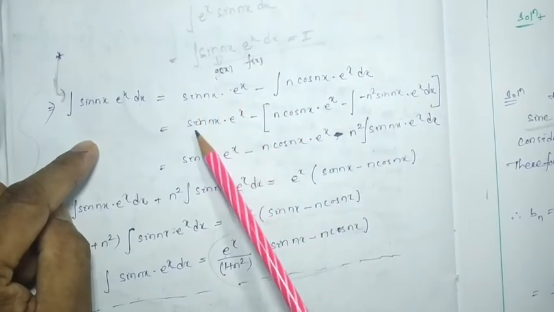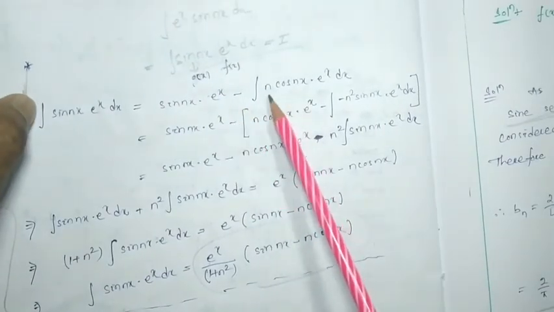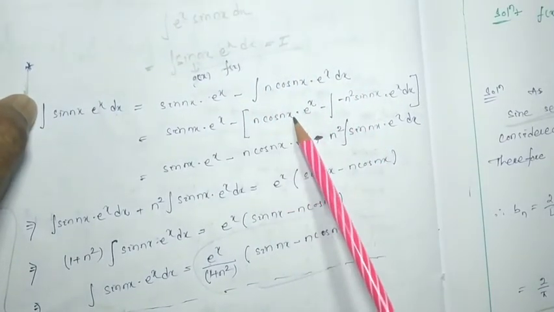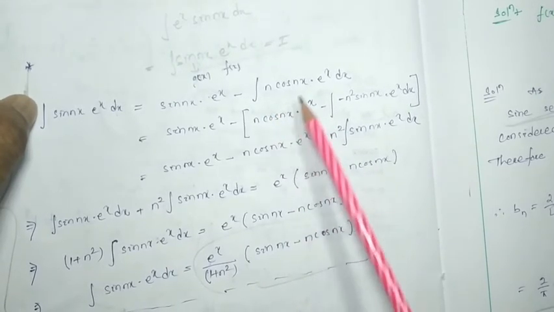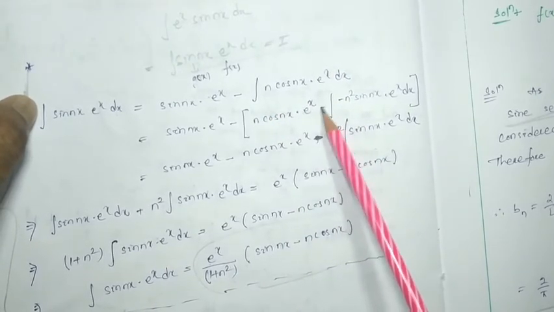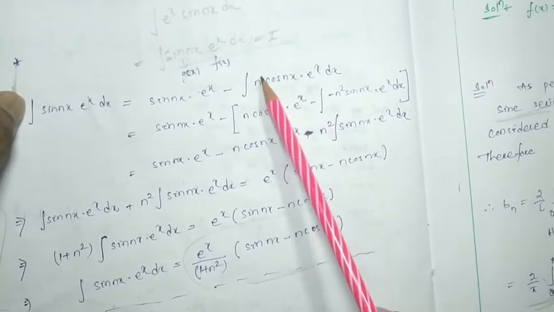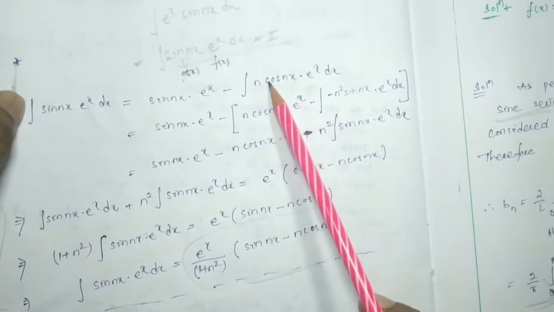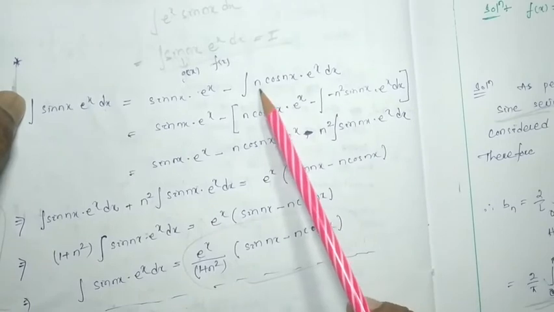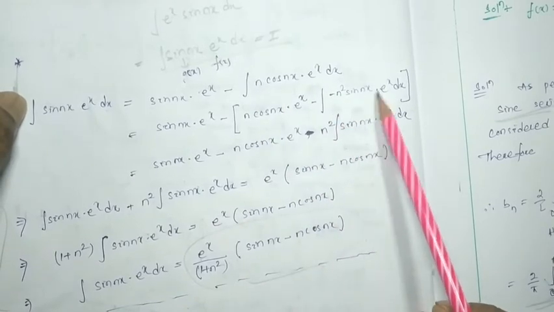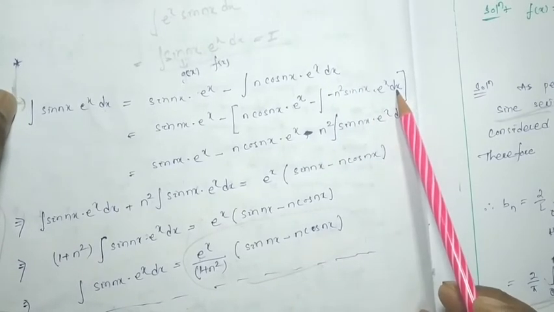Now sine nx is kept as usual, and minus again the integration: n cos nx is the first function, and the integration of e to the x is e to the x, minus the derivative of cos nx, which is minus n sin nx. Already my n is there, so minus n square sin nx into the integration of e to the x, which is e to the x dx.